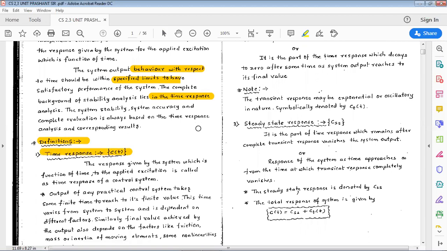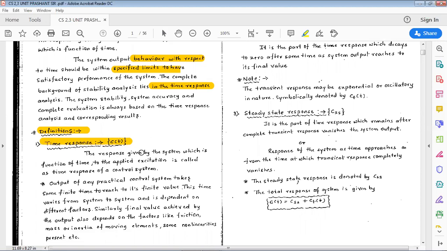The notation is C of t. The function of time given by a system to an applied excitation is called the time response of a control system. It means that at the time the input is given, at what time the system is producing the output. That is defined as the time response of a system.